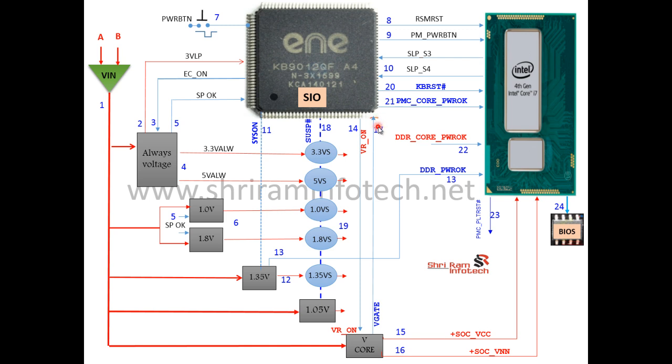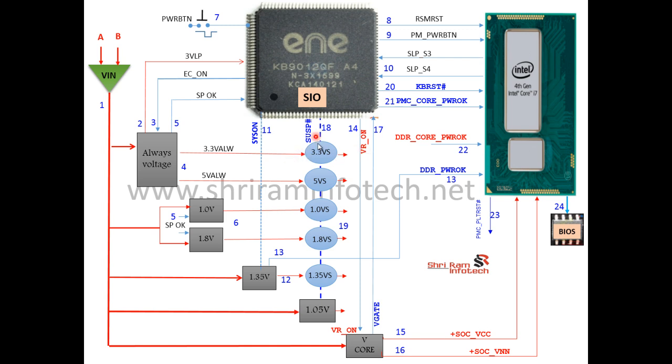After SIO got the signal, SIO sends another signal, that is SUSP, that means suspend on. In this, you can see there are some circles we have made. So here are MOSFETs. So this signal name is called suspend. Suspend means the voltage will already be generated here at this point, but as soon as you trigger this MOSFET, that's step number 18, this voltage will be released to the other side.